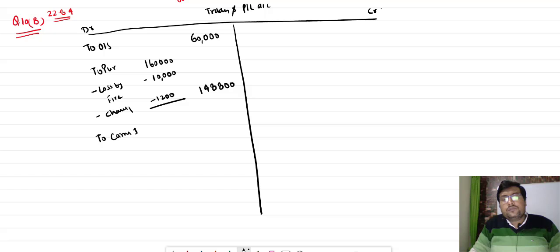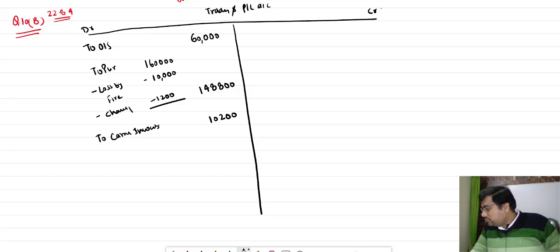Now to carriage inwards, it is 10,200. Now wages is also given in the question. So to wages.